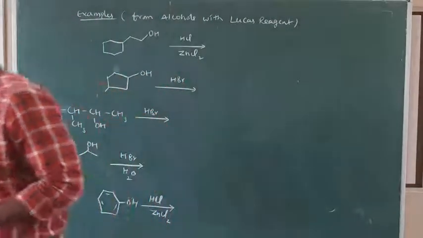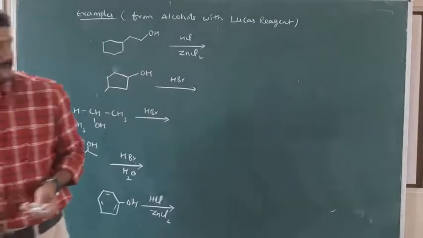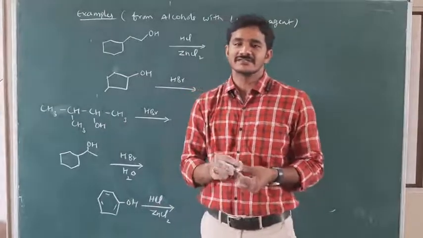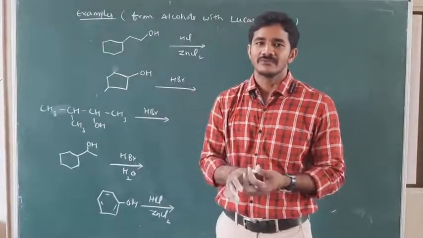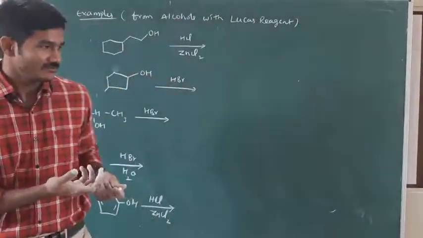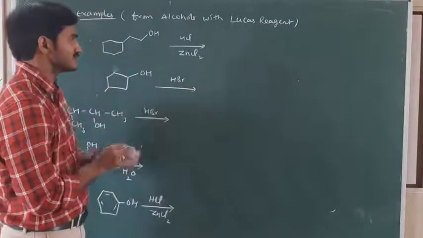Hello everyone. In this lecture, I will continue some of the examples which were already discussed in the previous class. In the previous class, we discussed the preparation of haloalkanes from alcohols using the Lucas reagent. Okay. So with that example, let us see how to write the products quickly. While writing the product, we have to be careful with the reagents.